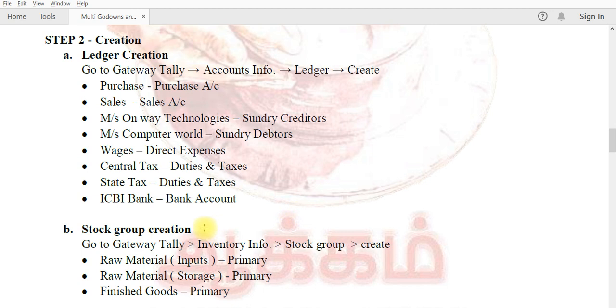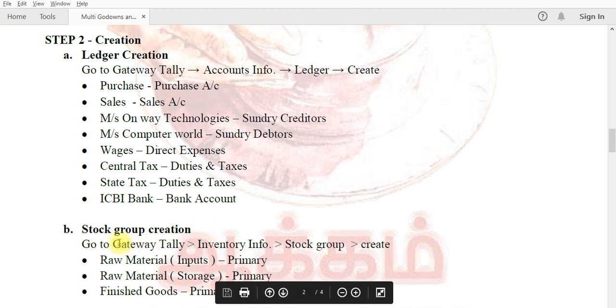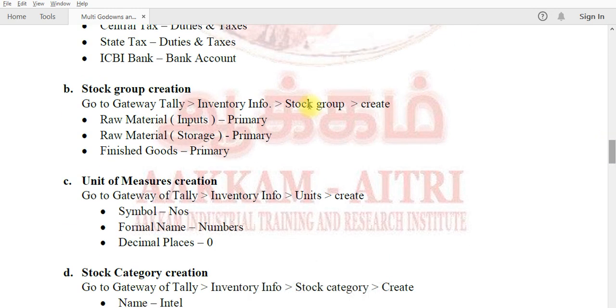Then we create the stock group creation. Stock group creation, you know the path. Go to Gateway of Tally, inventory info, stock group create. I earlier discussed this to you. I intend to create the raw material inputs primary and the raw material storage as primary, and then the new product that means Intel Core i3 is also one of the stock items. I group this stock item. The stock group name is finished goods. So I create the finished goods group also here.